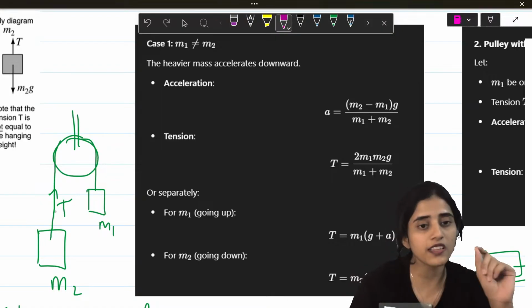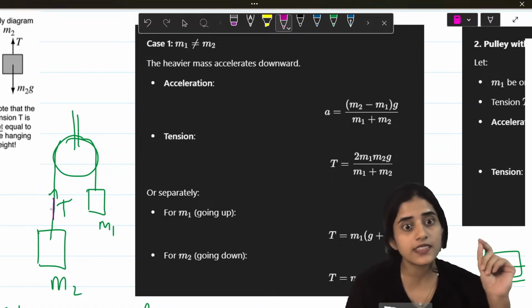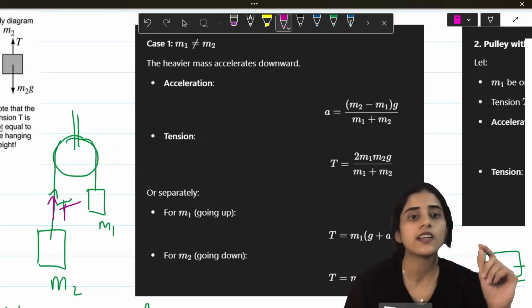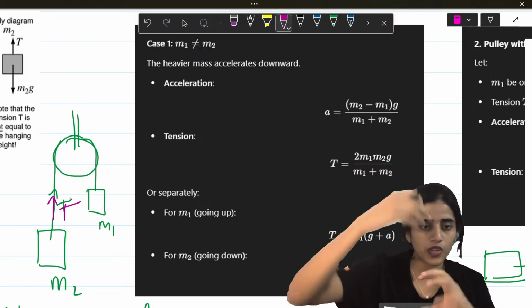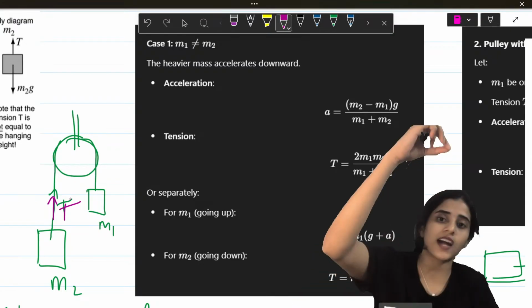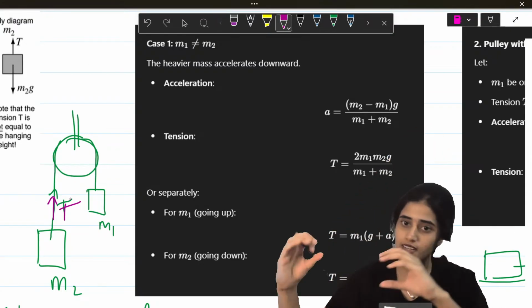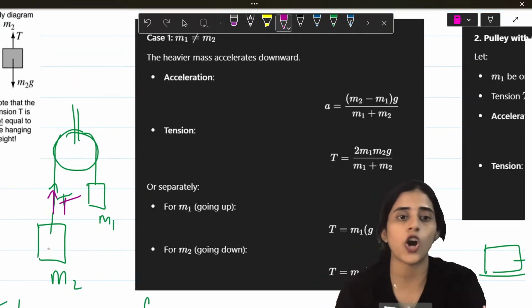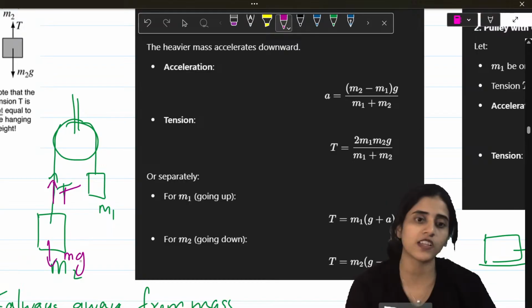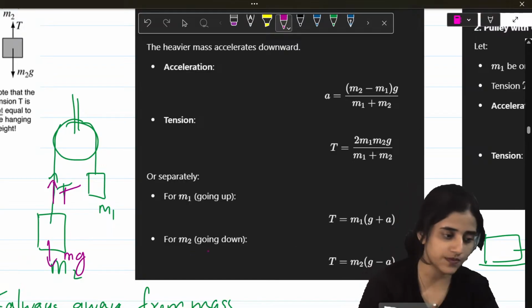Okay. Another important thing you need to know: whenever you represent tension, what is tension? Tension is the force on the string. Tension is always away from the mass. So if the mass is downwards, tension is upwards. If the mass is towards the right, tension is towards the left. So tension will always be in the opposite direction. Downward force will always be M into G.